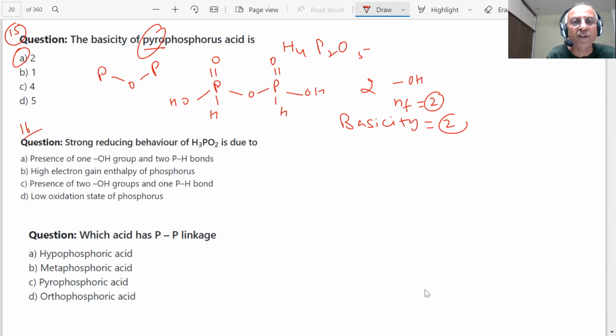Next question, strong reducing behavior of H3PO2 is due to. We already did this question so many times. We have drawn the structure of H3PO2 repeatedly, students.